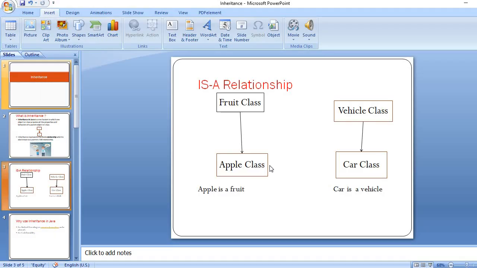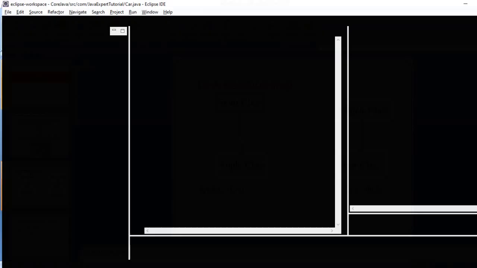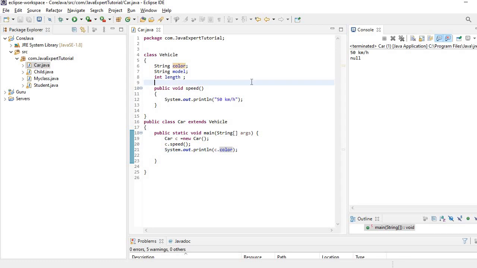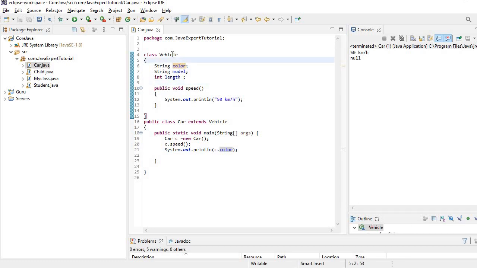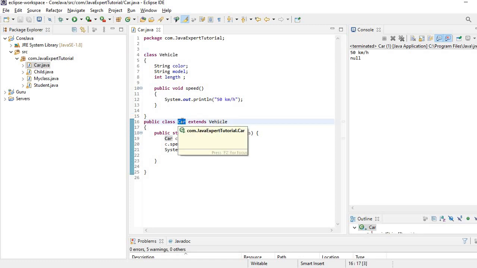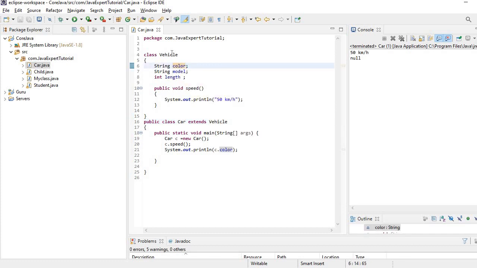So let's understand with a practical example of inheritance. So guys, here I create two classes, vehicle and car. Car extends vehicle. And inside the vehicle class, I define some instance variables, color, model, length, and I define a method speed.